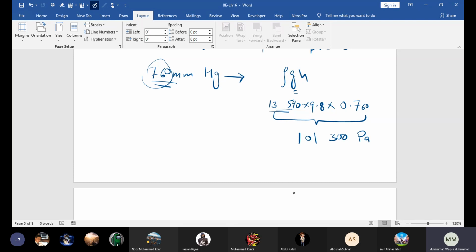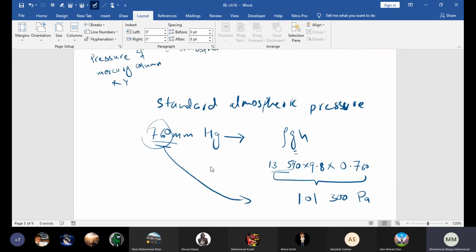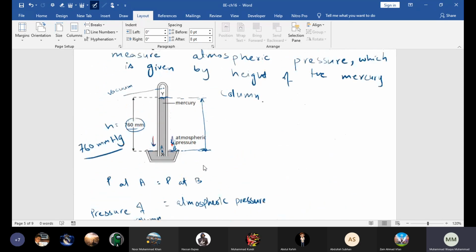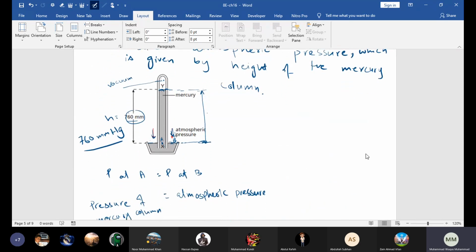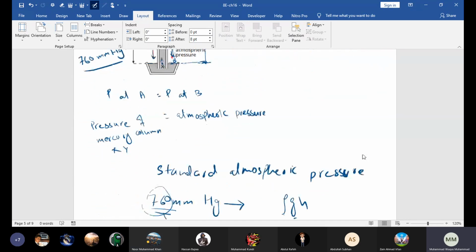So beta, standard atmospheric pressure. So simply you can convert it this way into Pascal. Clear? But usually it is represented by 760 millimeter. Or it could be different if you take this to the mountain. Obviously, the atmospheric pressure is lesser, so it would be less than that. Beta, clear? Yes, sir.